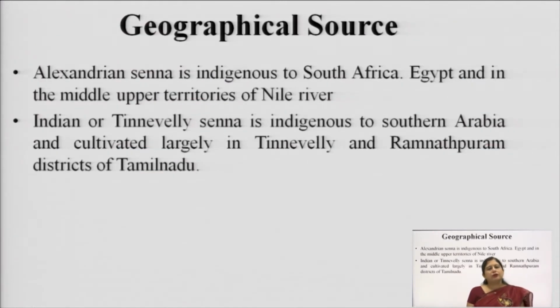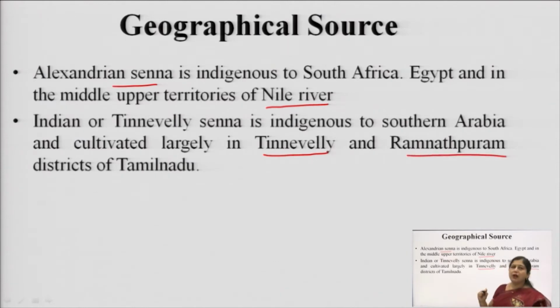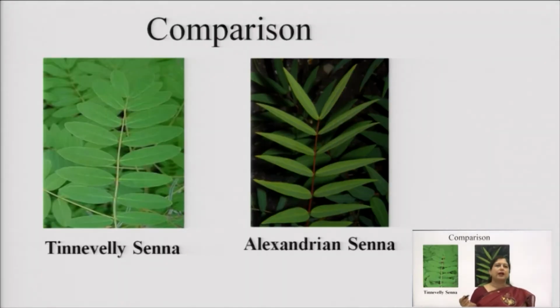As for the geographical source, Alexandrian Senna is mainly found in areas near the Nile river, basically Egypt, South Africa and other middle upper territories near the Nile, and it grows wild. It is not cultivated, while in India Senna is cultivated specifically in two districts of Tamil Nadu, Tinnevelly and Ramanathapuram, in South India.